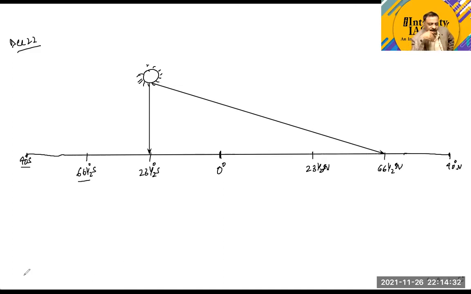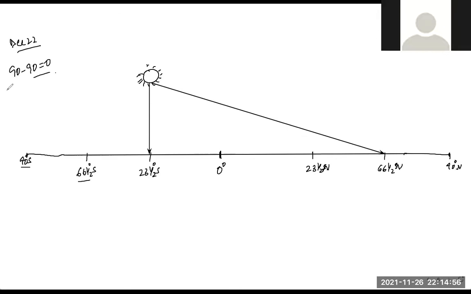How much is going to be the angle on December 22nd on the Tropic of Cancer? Noon sun angle. The distance is total 90, same method, and 90 minus 90 is 0. So what it means?